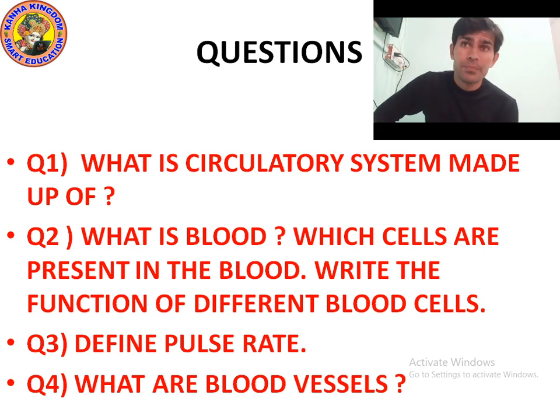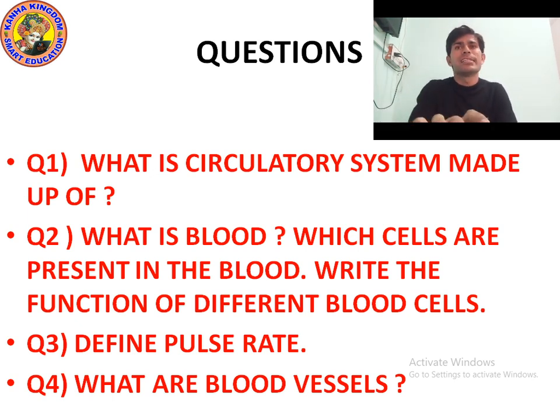Question number two: what is blood? Which cells are present in the blood? Write the function of different blood cells. Blood is a fluid which flows in blood vessels. It transports digested food from the small intestine to other parts of the body. It carries oxygen from the lungs to the cells of the body. It also transports waste for removal from the body. Blood contains three cells: RBC, WBC, platelets.